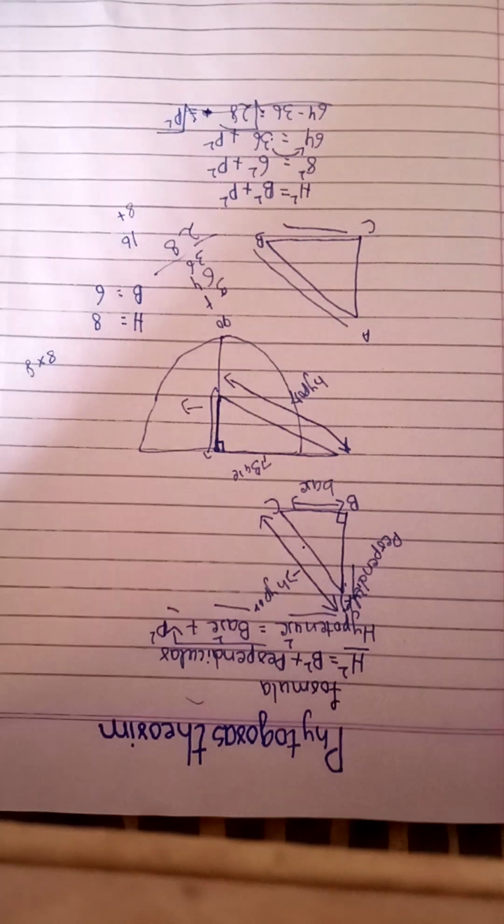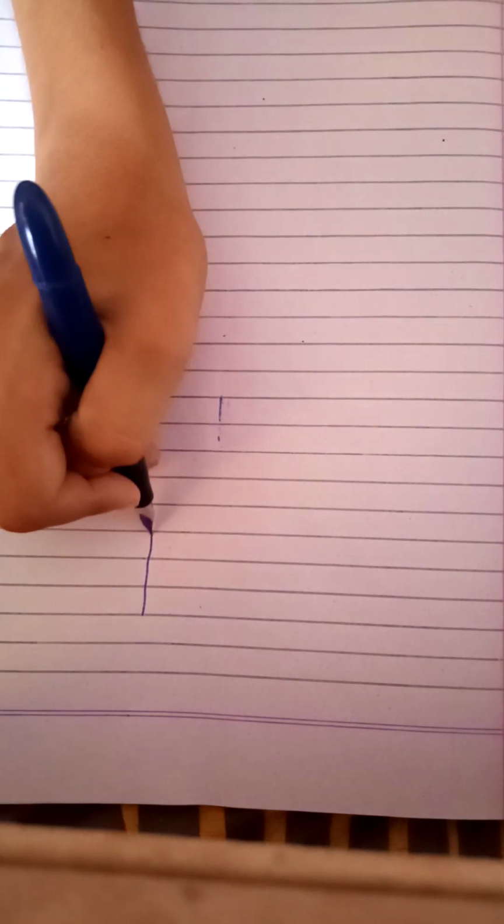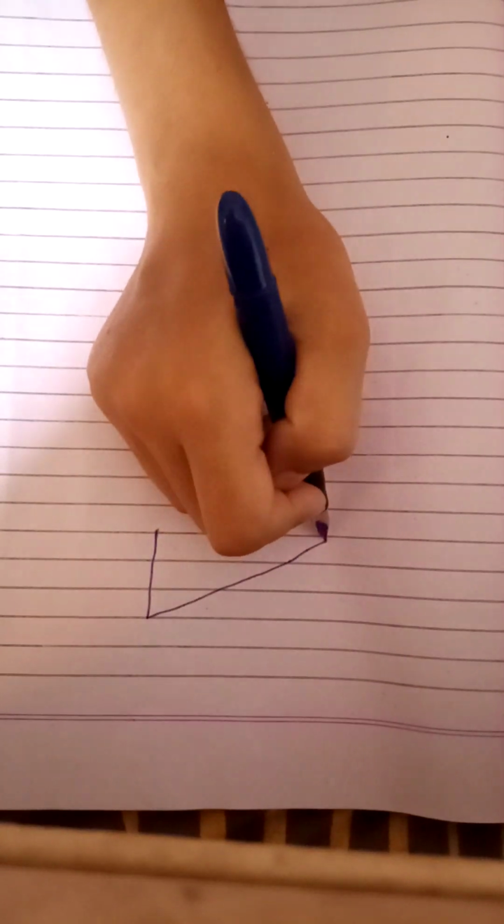Now we go to another page that is full of different types of questions. So let's start with it. In the first question, we have got a triangle.